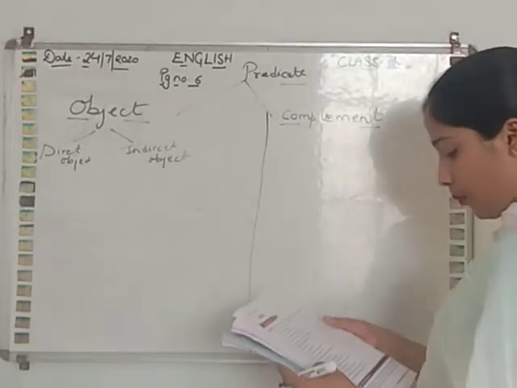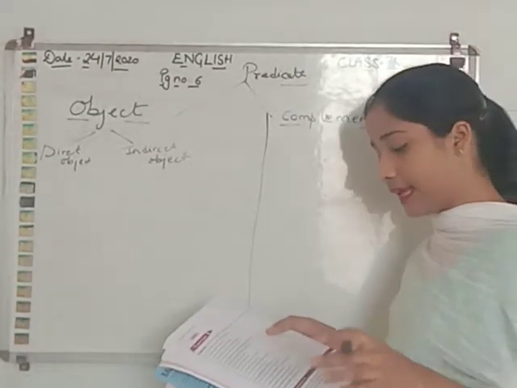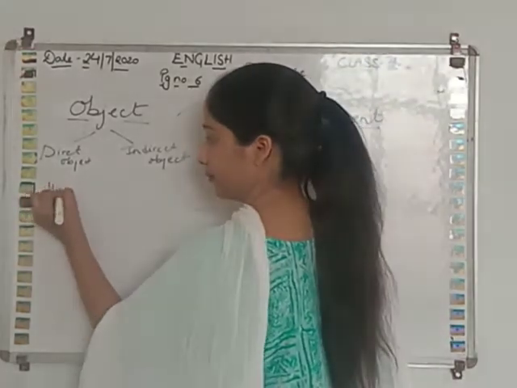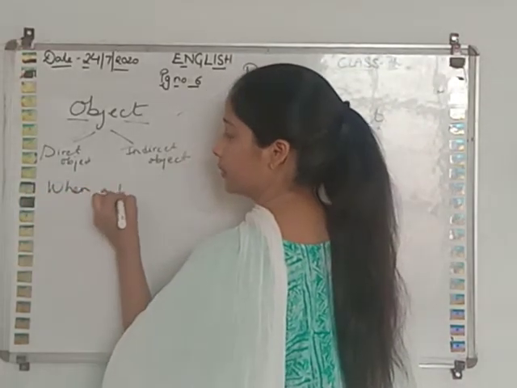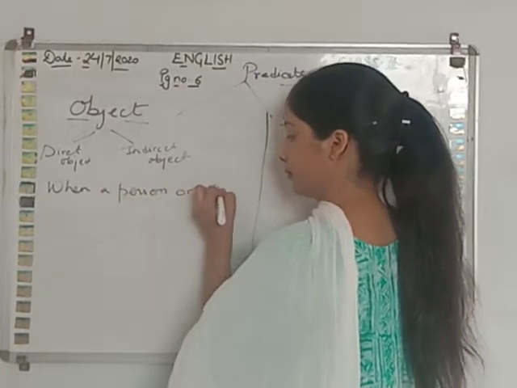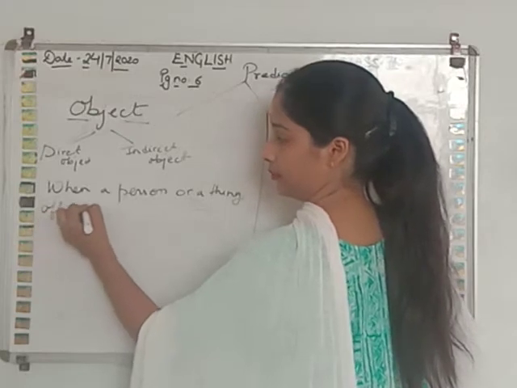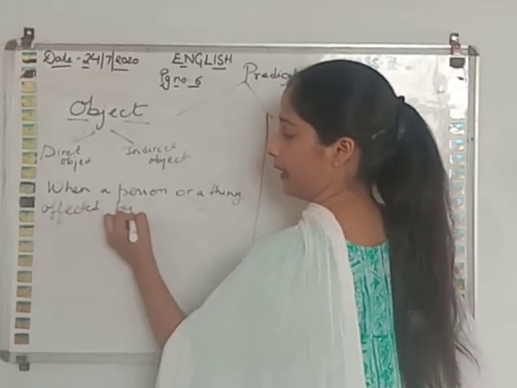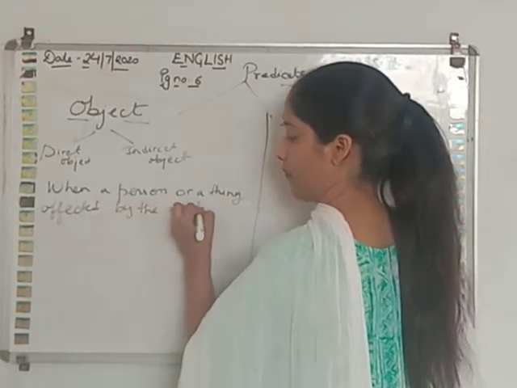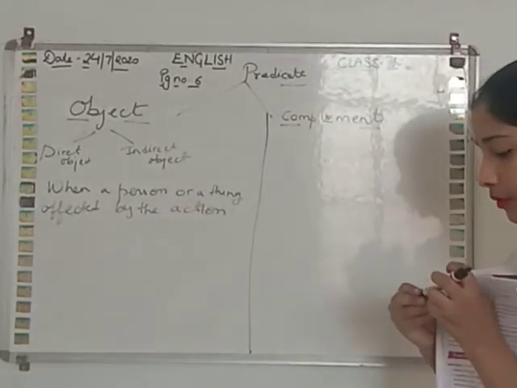Object means a person or a thing that is affected by the action. Affected by the action means they are influenced by the action.